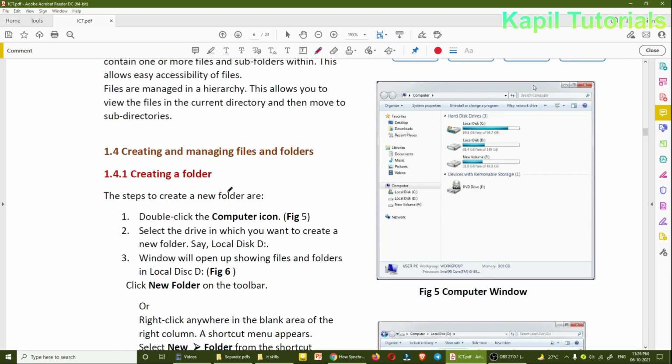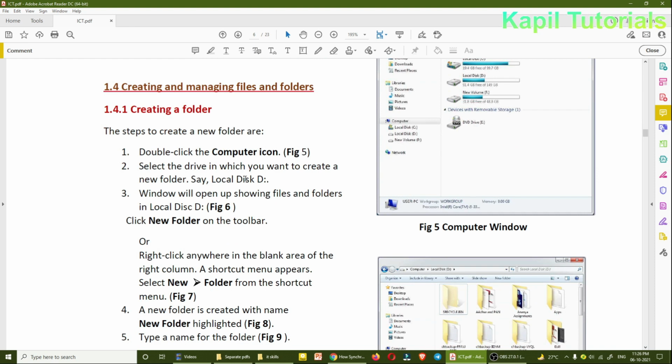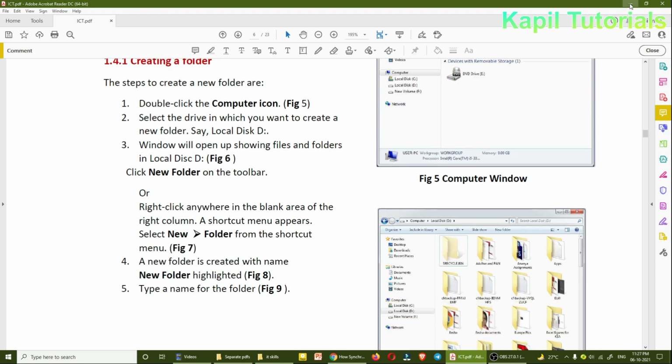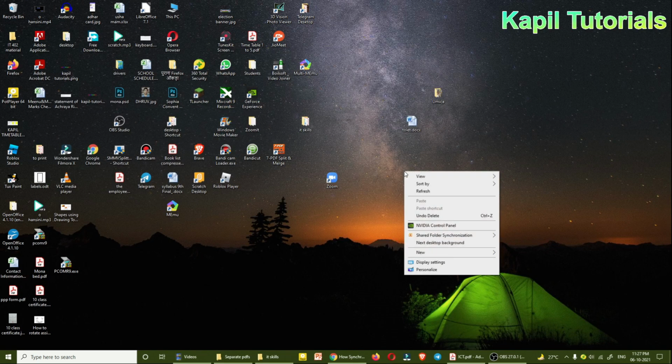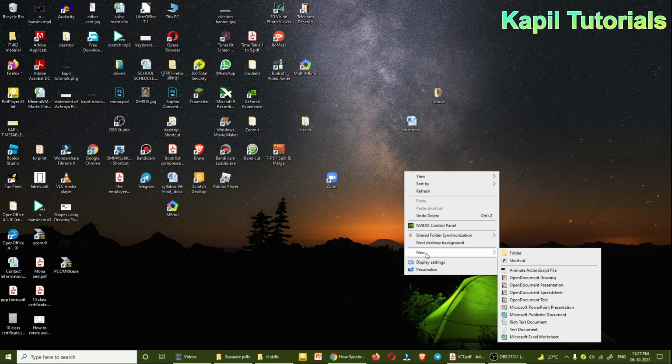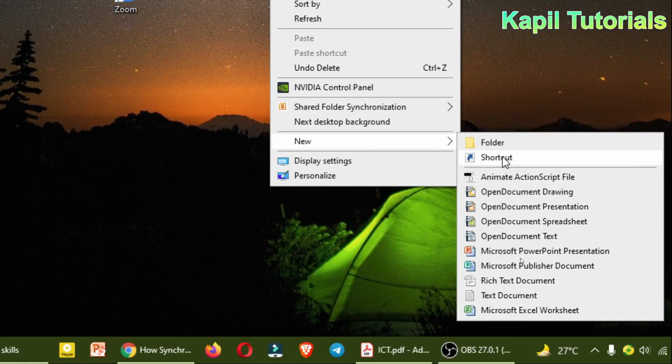Now, after this, creating and managing files and folders. Creating a folder. Creating a folder is very easy. Directly I'll tell you in a practical way. You will right click, new. You could see here folder, and even the file.